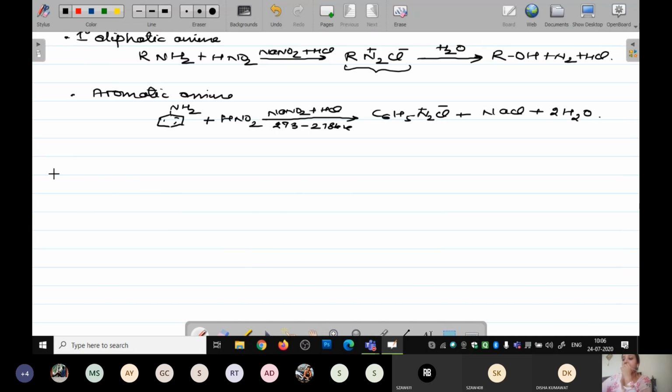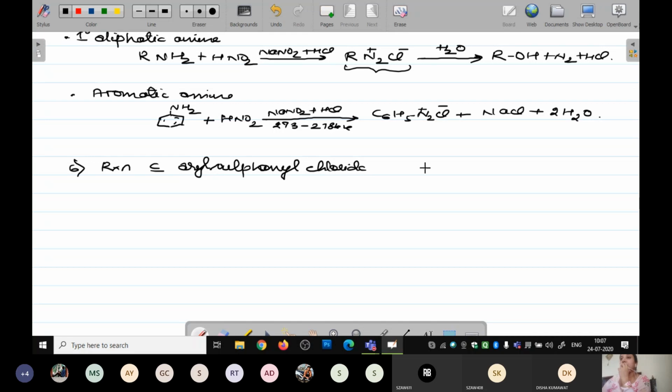Then we have the next chemical property, the sixth chemical property. It is the reaction with aryl sulfonyl chloride.